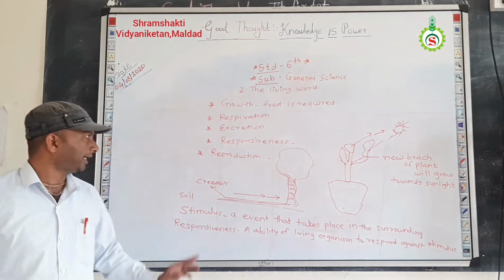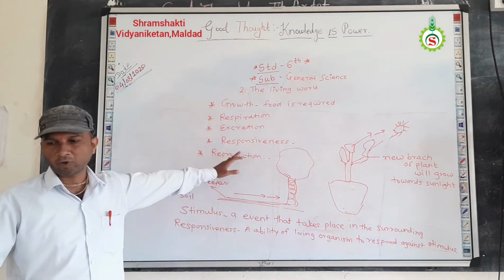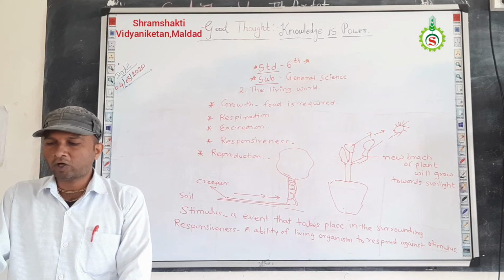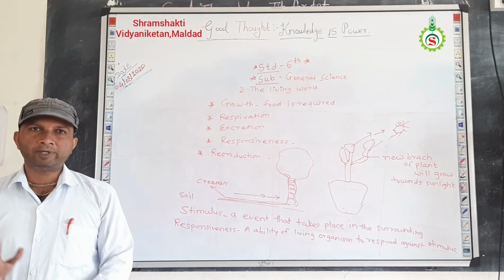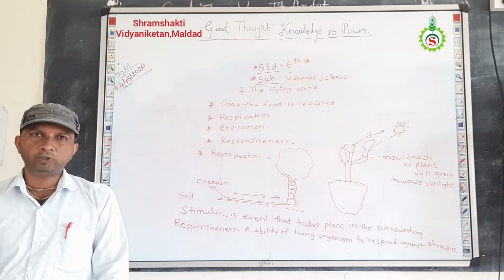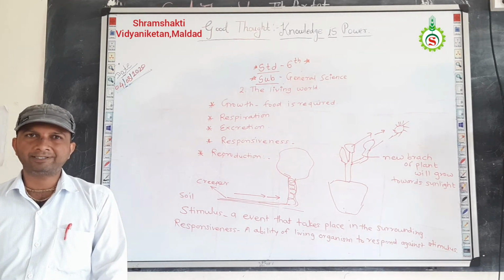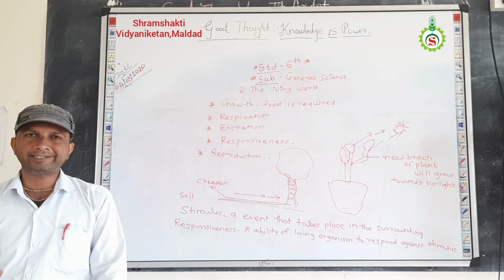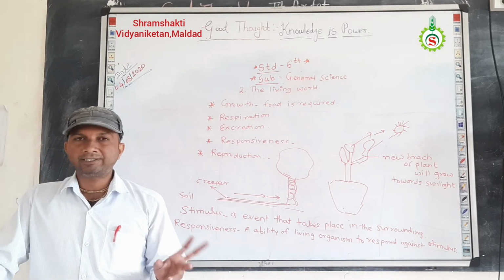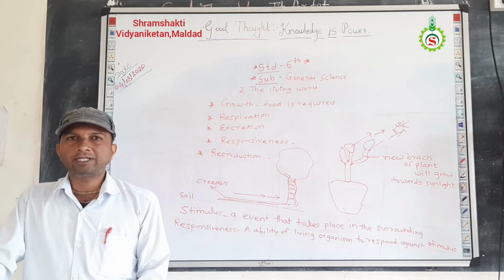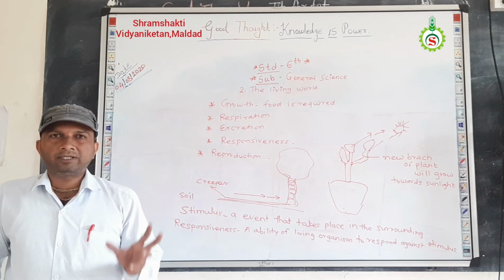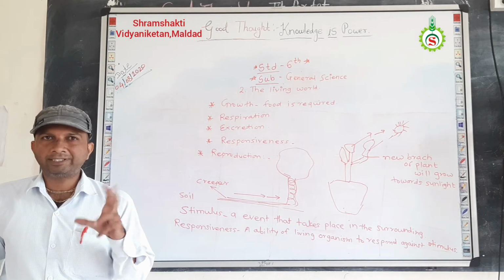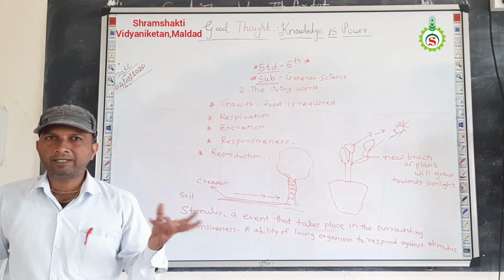Now, before starting this point, you should know what is meant by reproduction. Living things produce other living things like themselves. For example, a human being: our mother gives birth to a new child, and that child also looks similar to the parents, like the mother or father. Understand? So living things produce other living organisms like themselves. For example, a young one which is hatched from an egg looks like that bird.